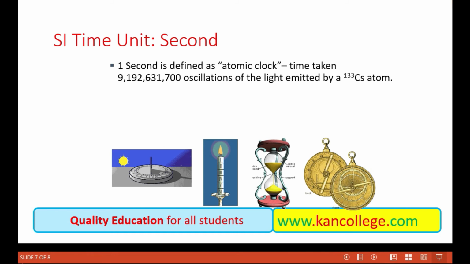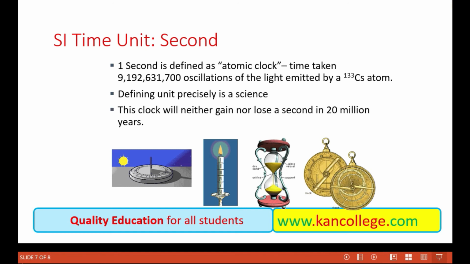As we know, the cesium atom can emit light, radiations, and the frequency of those radiations is actually that number. So in 1 second, this atom vibrates through many oscillations. One second is a very small time, and usually we understand 1 second by a tick of the clock.